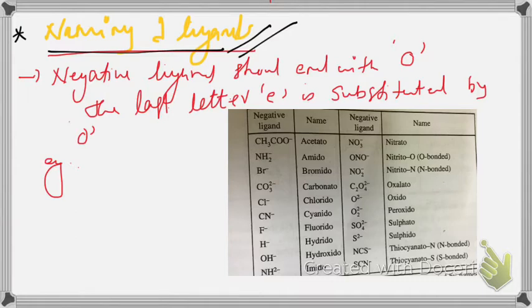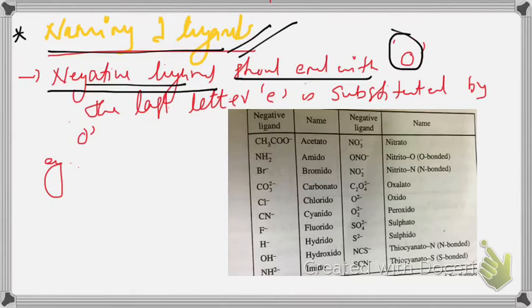In the case of anionic ligands or negative ligands, the name should end with O. In order to name the ligand, you should have an idea about the common name of that ligand. Anionic ligands all end with a letter E. Oxide, hydroxide, hydride, sulfate, carbonate, oxalate, everywhere you can see a letter E at the end. That E can be replaced by O.